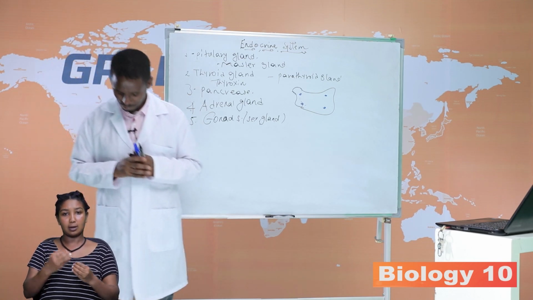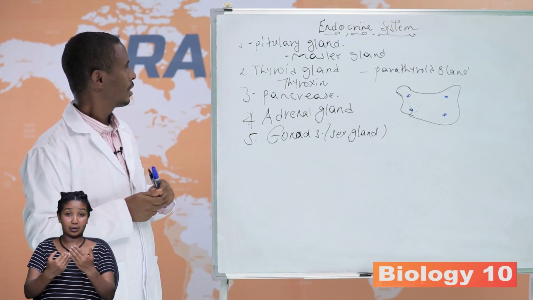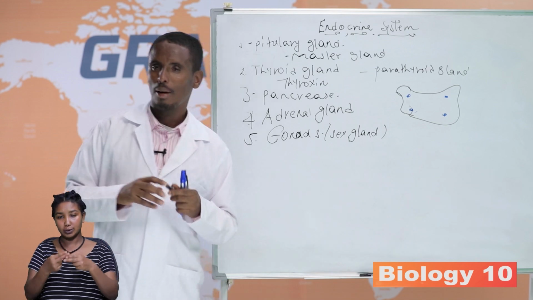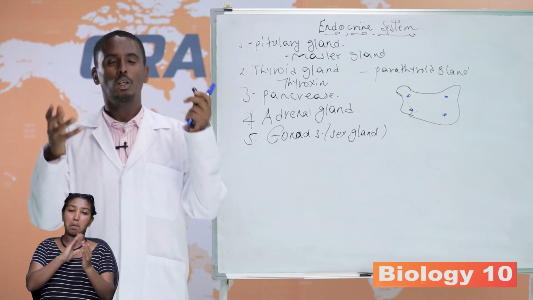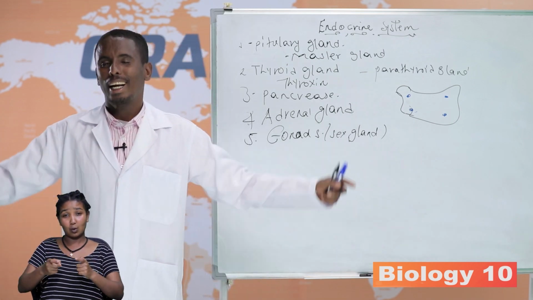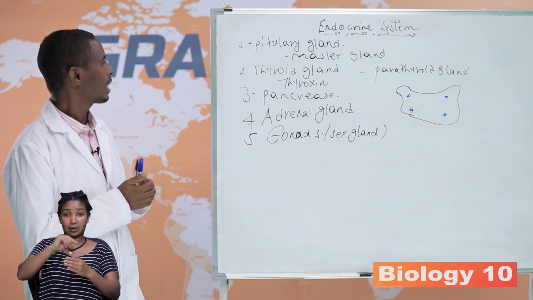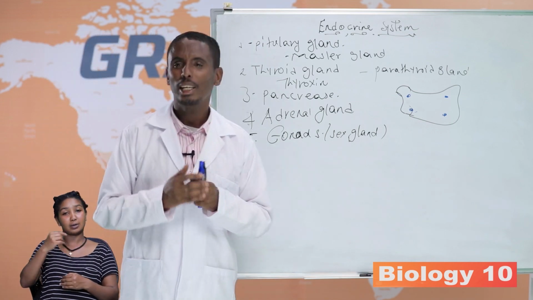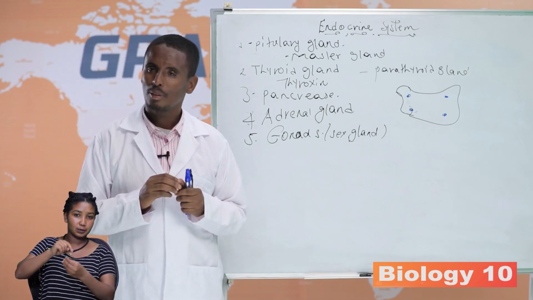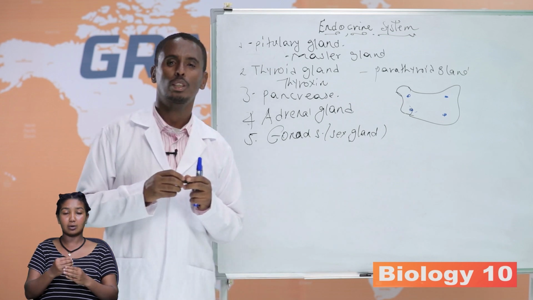Let us sum up. Today we have learned about the pituitary gland, which is also called the master gland or the endocrine orchestra, because it controls other endocrine glands. We have also learned about the thyroid gland, found in the neck region, which secretes a hormone called thyroxine.